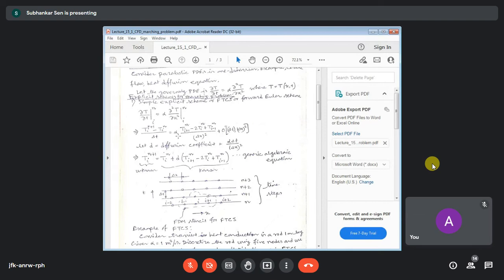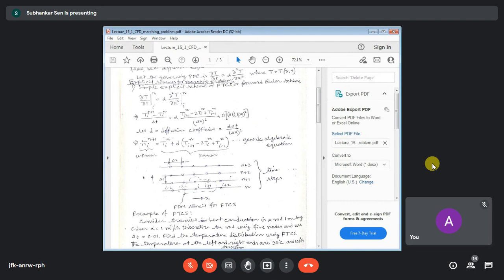Here we have the material property alpha, the time scale, and the space scale, meaning the grid size in time and the grid size in space. Their combination we define as a diffusion coefficient. So it is alpha delta t by delta x whole square. This is d, the diffusion coefficient. This is the simple explicit formulation, or the FTCS formulation, for the heat diffusion equation in one dimension.